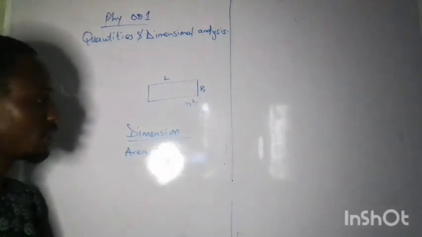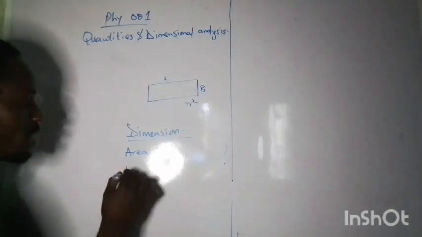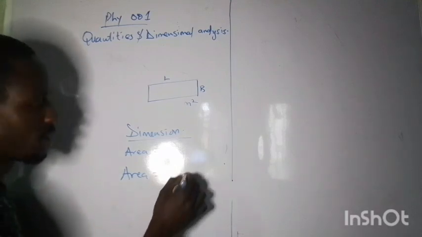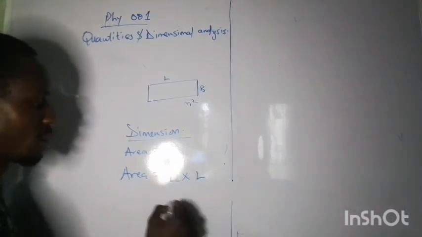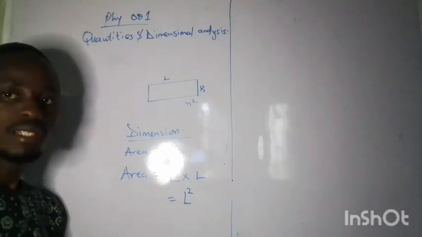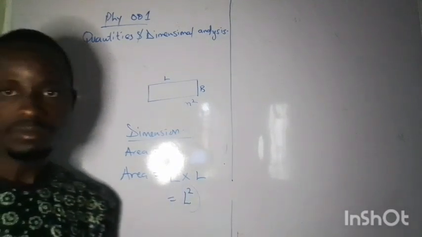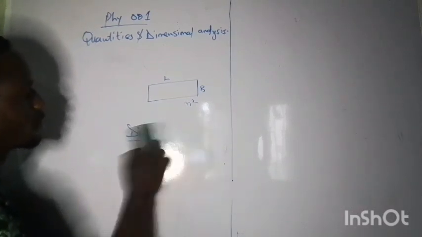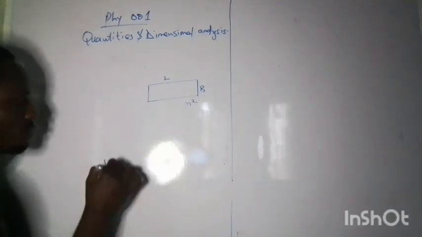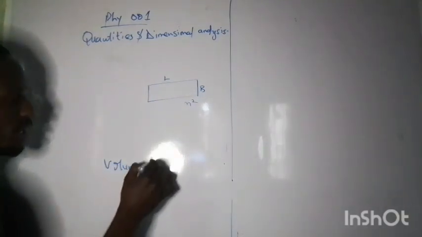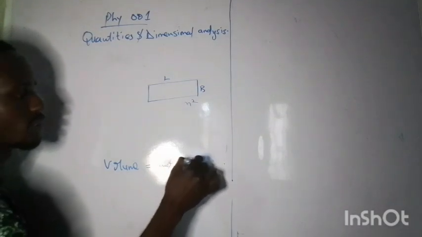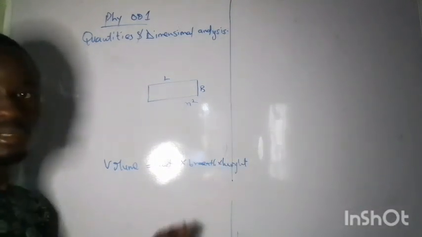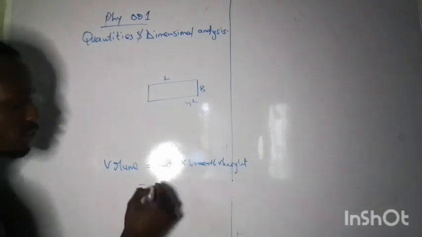We know that area is made up of two lengths. So we can write the dimension as L times L, which will be L squared. So this is just the dimension of area. If we take it to volume, volume is length times breadth times height. All these are still lengths, which means we are multiplying three lengths together, and that will be L cubed.